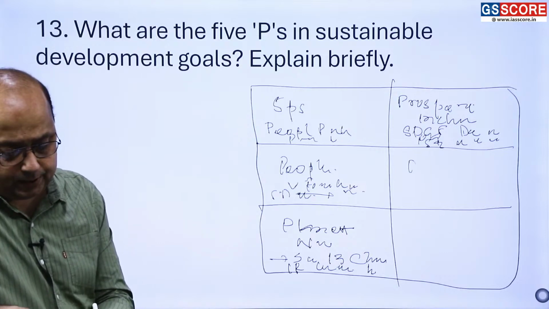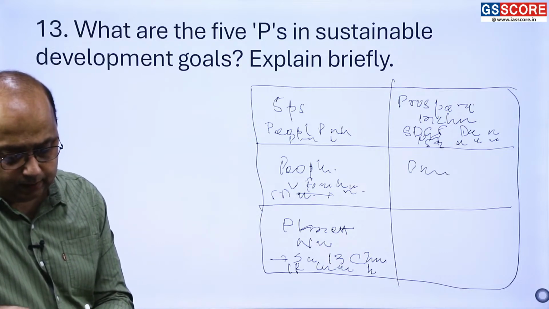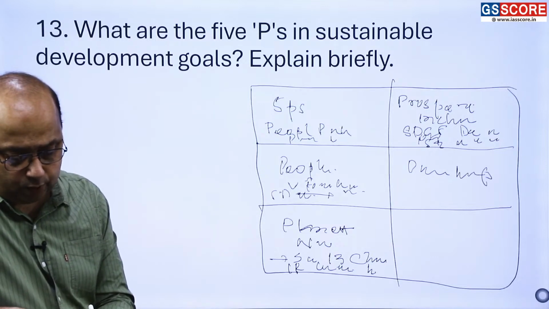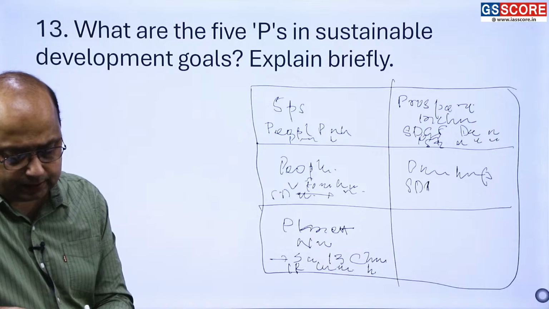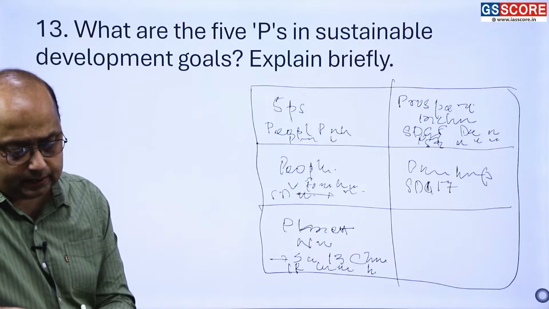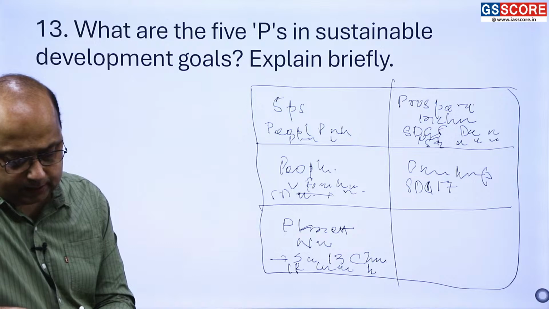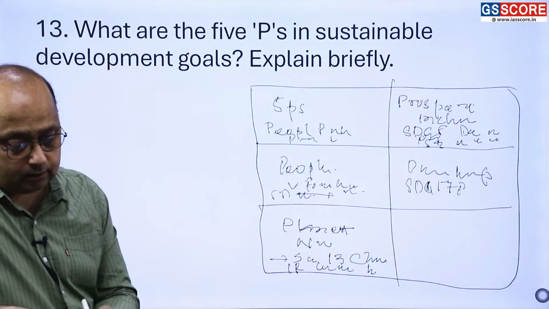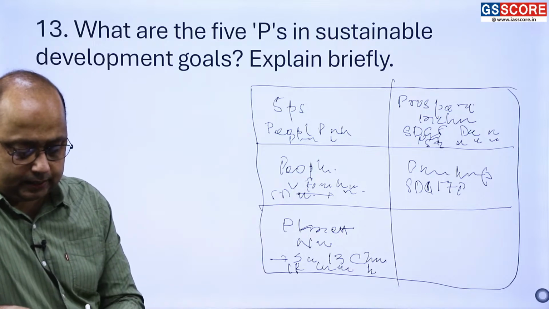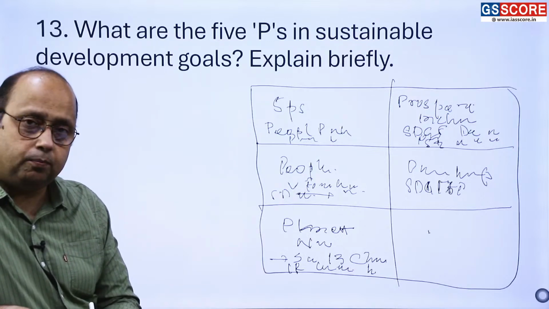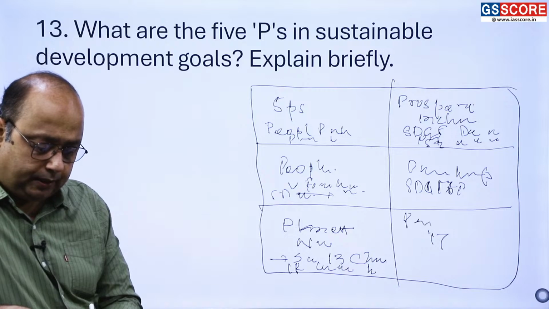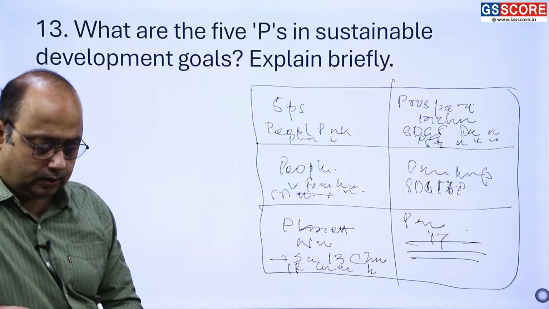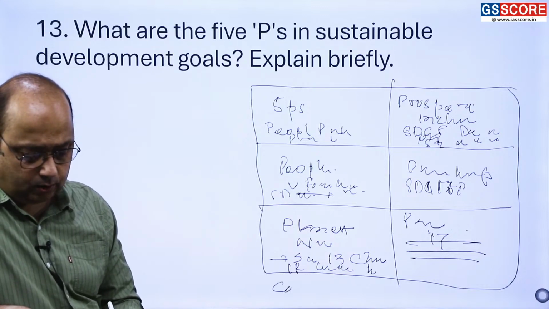Then we have peace. You have to justify the importance of peace in sustainable development, and you have to talk about where peace is given in the Sustainable Development Goals. So it is there in SDG 16, and then SDG 17 is for partnership for the goals. So partnership and its role and presence in the Sustainable Development Goals, and then we have the conclusion.